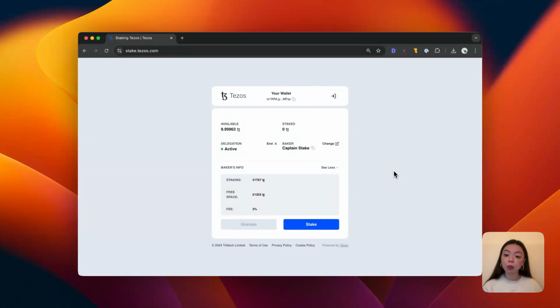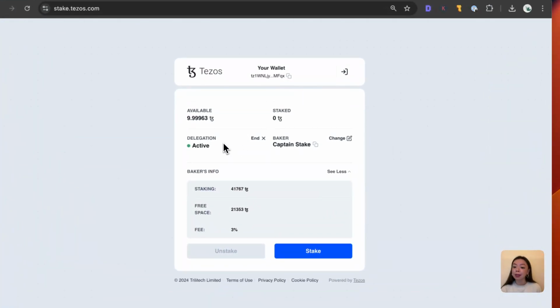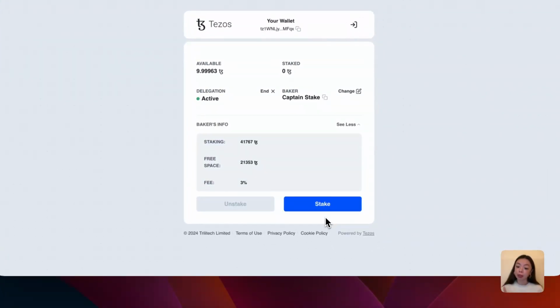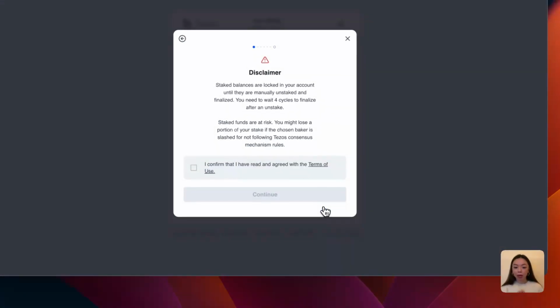In the previous video, we delegated our Tez, and we can see that on our dashboard because under delegation right here, it is now set to active. We see the baker that we delegated our Tez to, and we now have two buttons that have appeared. This unstake button, that's grayed out because we can't do anything there, and a stake button that we're going to click on very shortly. So let's go. I'm going to click on the button stake right now.